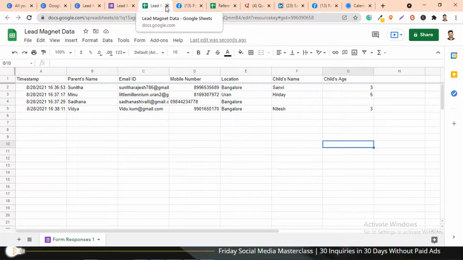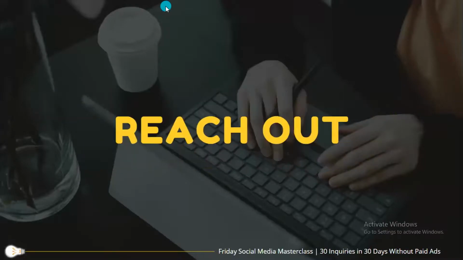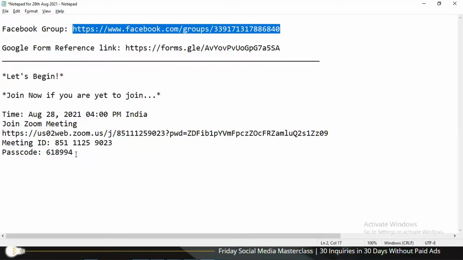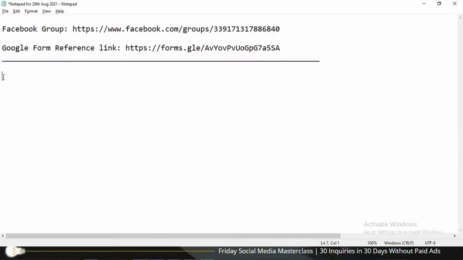Great. So now once the landing page link is there and you have the Google sheet, all these tools are set up, but the most important thing is how you would ensure that this reaches out to a mass of prospective parents, so that you actually get the real data. For that I'm again going to show you how you can do this. The very first thing that you'll have to do is create a message. Now this is my notepad, so I'm going to create a text which I'll be using on all the platforms which I'll be talking about.